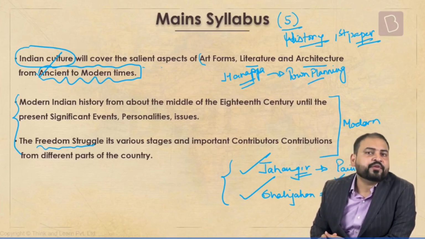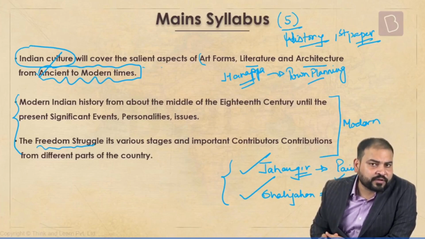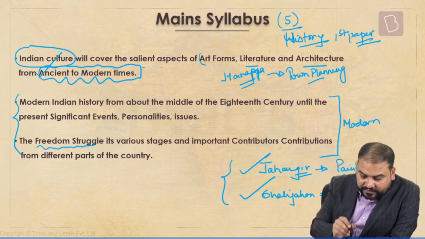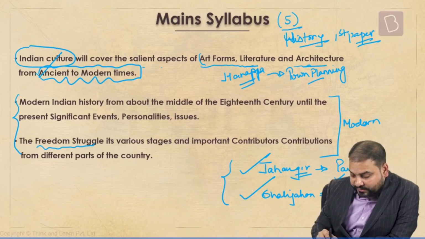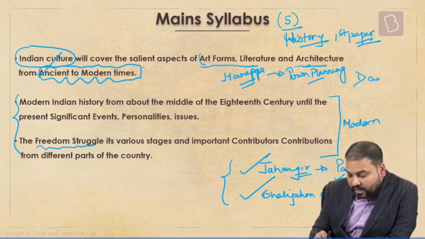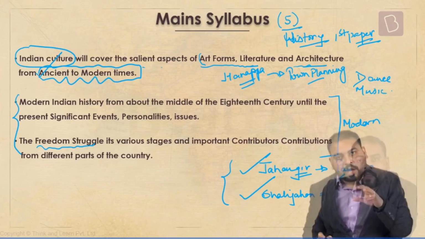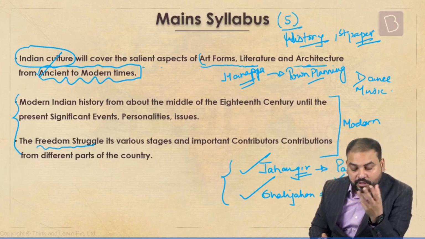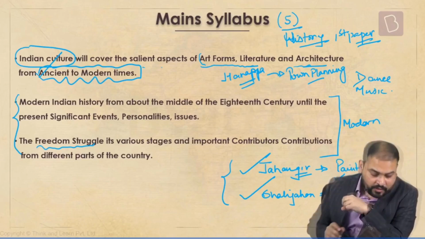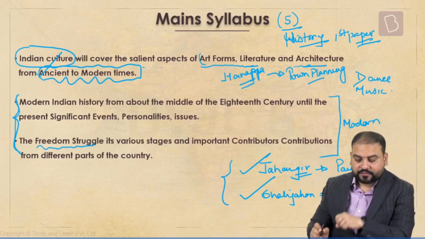So please remember, if we are studying the ancient and medieval under art and culture, these areas will be covered: art, literature, architecture, as I said, painting, let's say dance, music, etc. Now I hope you are all clear with this particular thing, how much importance has to be given to this area. Now I'll separately talk about this.